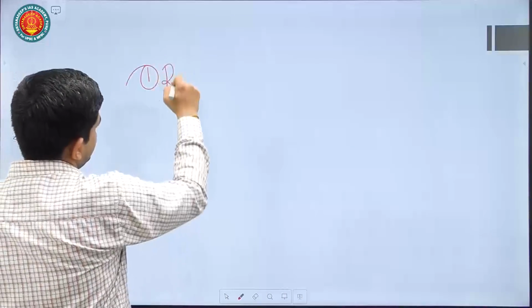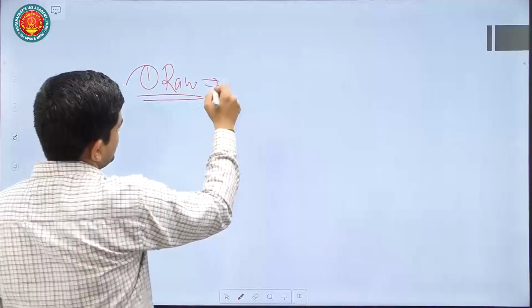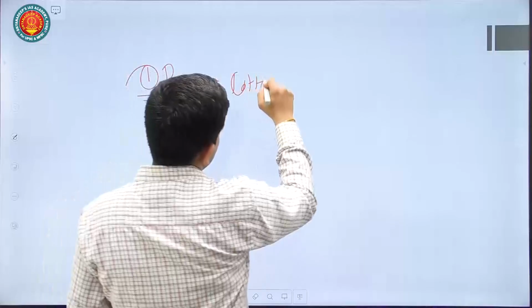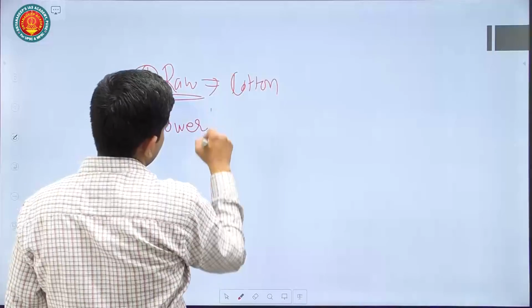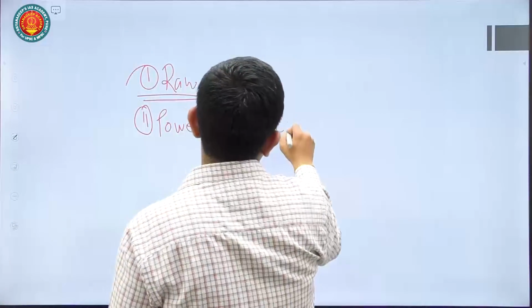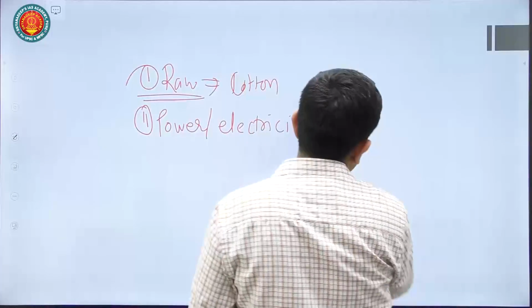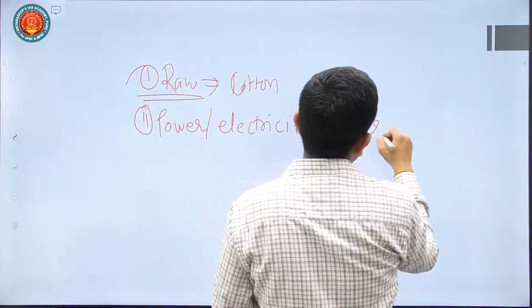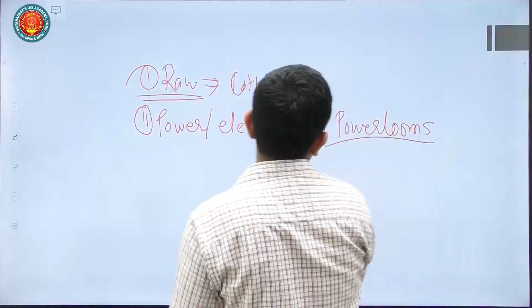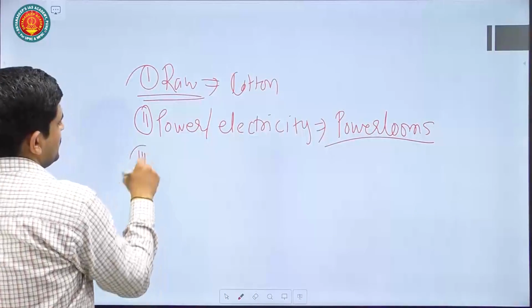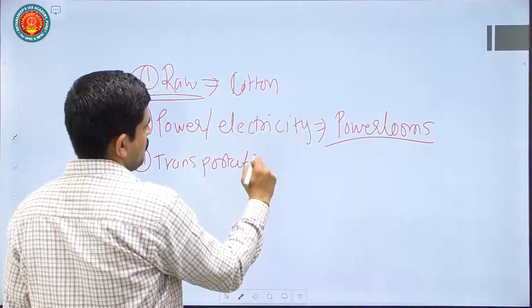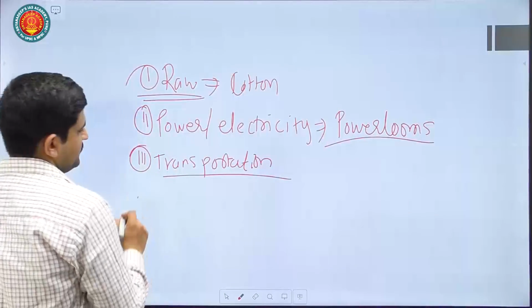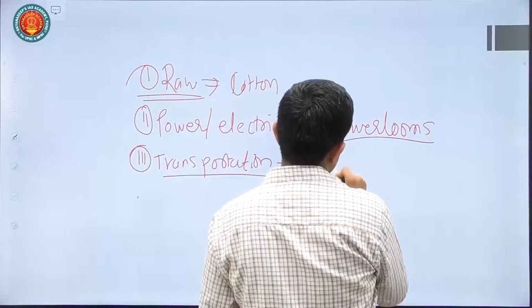Okay, you take any industry, there will be some factors. For example, raw material, that will be one factor. So in case of textile, it is availability of cotton. Second thing you will require is power connection or electricity. Earlier it used to be only coal based, but now we are using electricity in power looms. There are advanced technologies. Thirdly, you can say transportation availability, road networking, and so on. These are common factors. This will also lead to creation of a market, availability of a market.